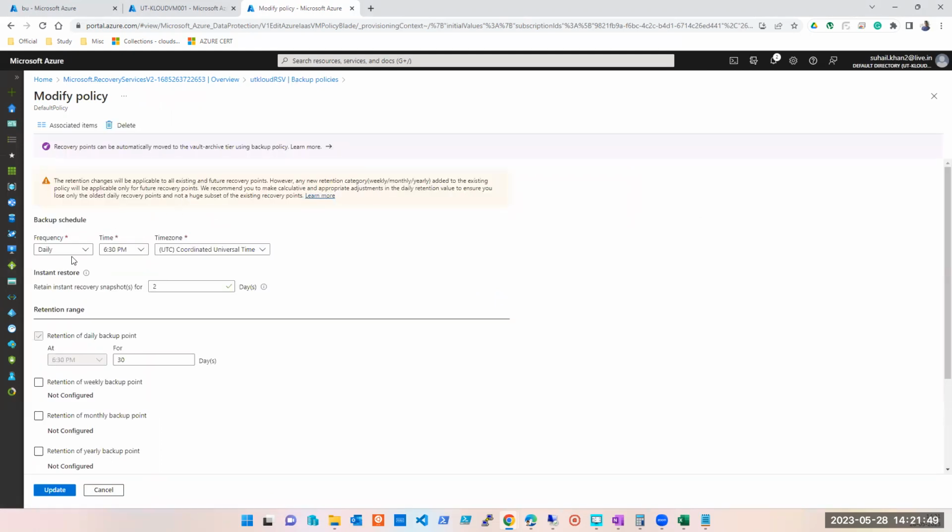Default policy says that daily there should be a backup at 6:30 p.m. This is the time, universal time zone. Instant recovery snapshot is for 5 days. Sorry, 2 days. The value must be between 1 to 5.